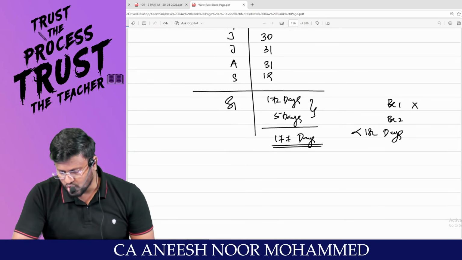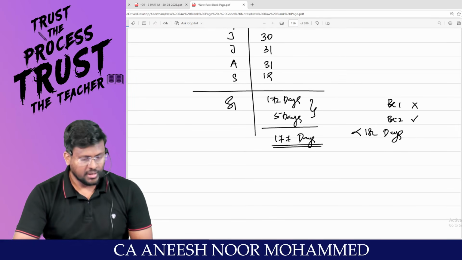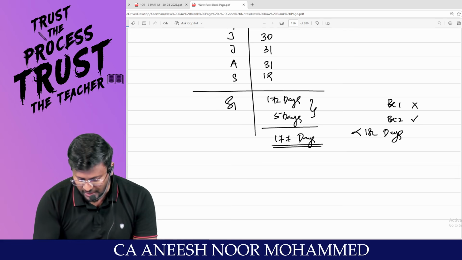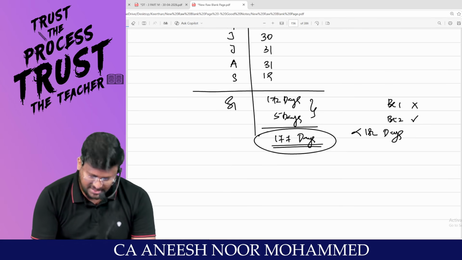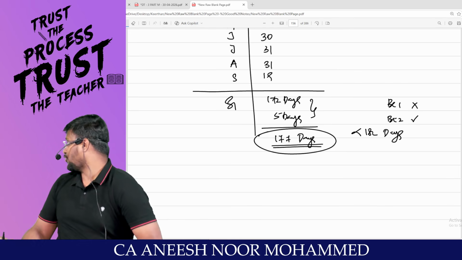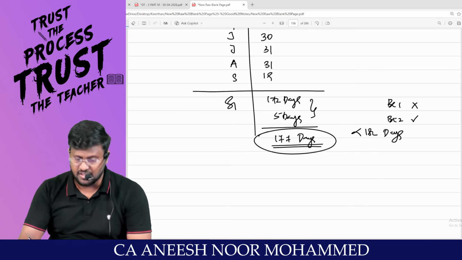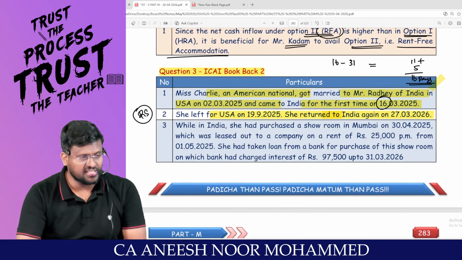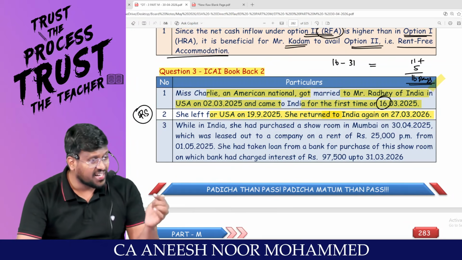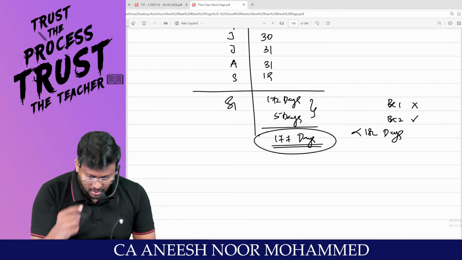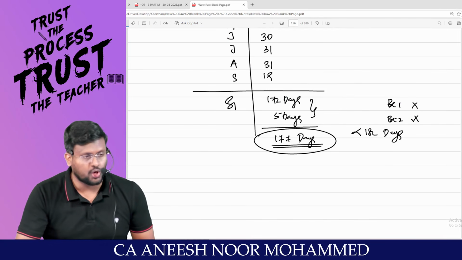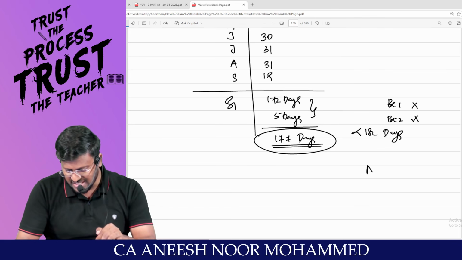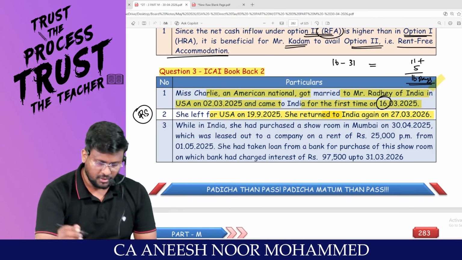There is a huge chance for basic condition number 2. Sir, whether she was in India for 60 days? Yes. Not only that, look back at the immediately preceding 4 previous years. Only 16 days were there in India, which is less than 365 days. That means the second basic condition is also not satisfied. This person is a non-resident for our previous year.